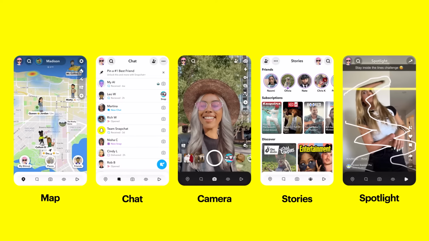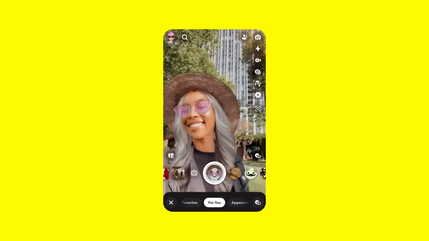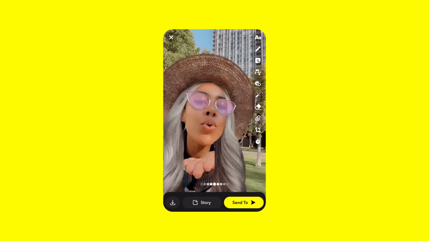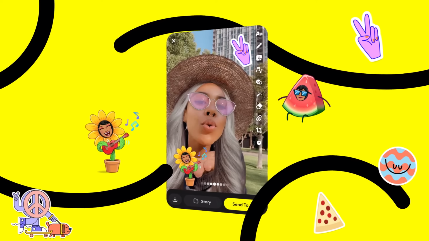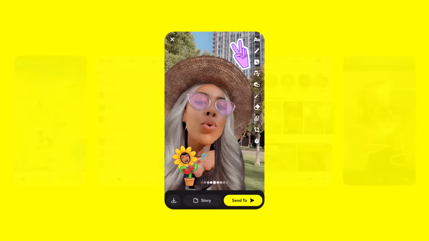Here's a quick overview of the key parts of Snapchat. Snapchat opens into a camera. It's an easy and visual way for you to share what's on your mind with the people who matter most to you. Snap a quick video or photo with our augmented reality lenses to put fun and educational layers on the world, and get creative by overlaying text, stickers, and more.